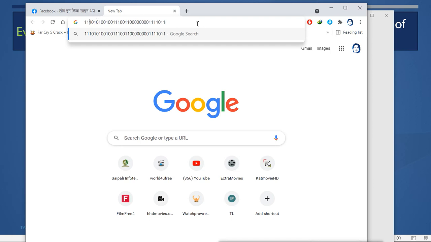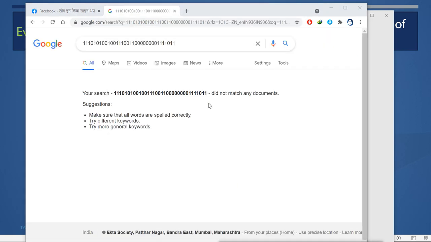Okay, now I will try this, but these new browsers have some problems. It won't work here because whatever you type here, these new browsers try to search it on Google. Okay, I will try one more time.